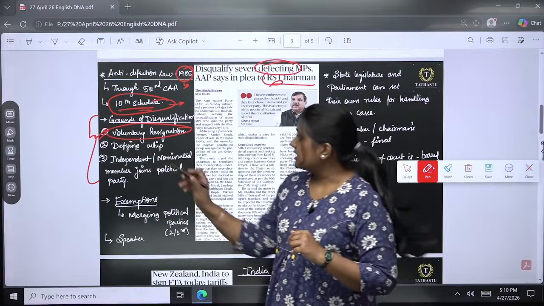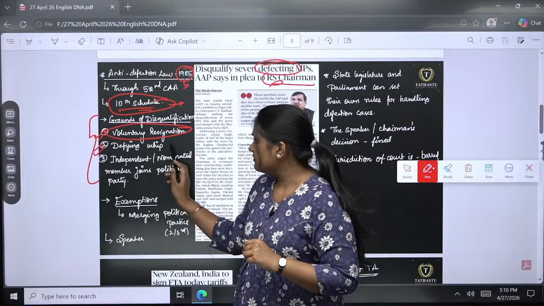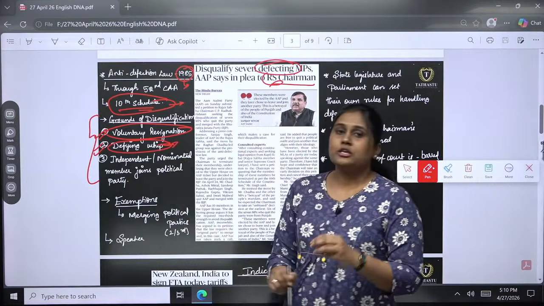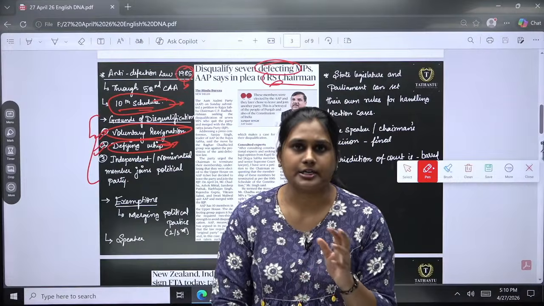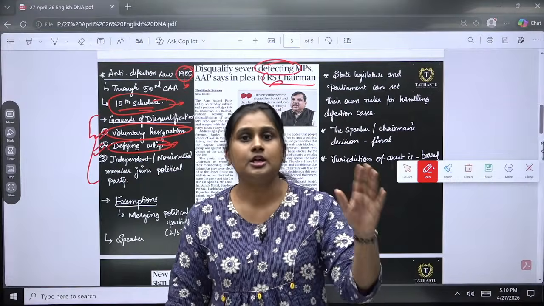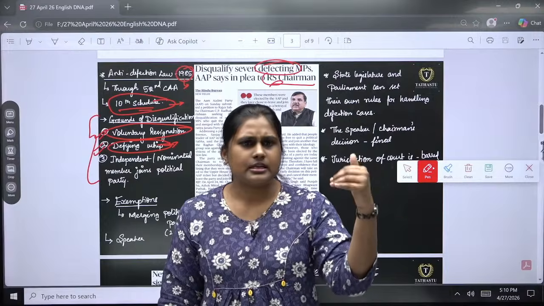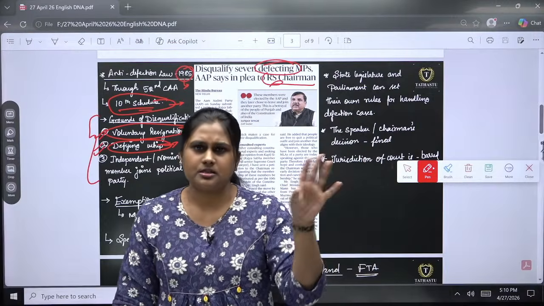First thing. And the second thing is defying the whip. I belong to ABC party and my party tells me, for this bill you have to vote, be it a money bill or whatever the bill is.